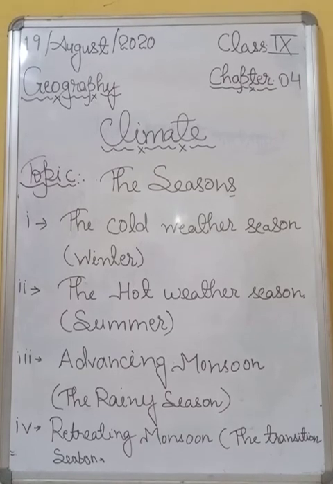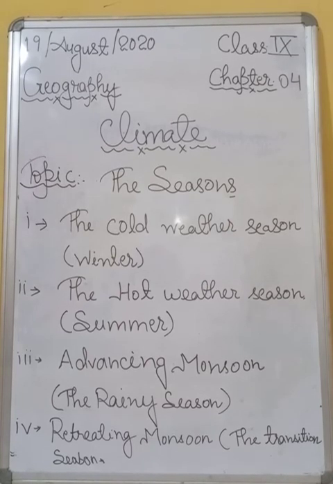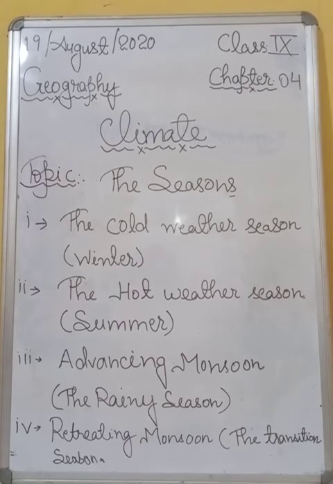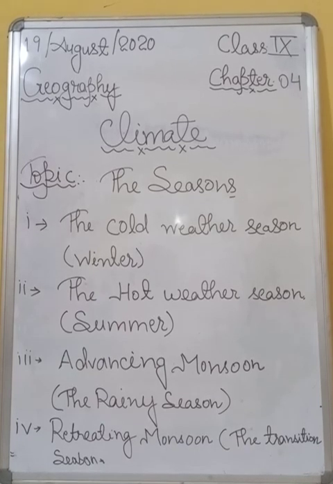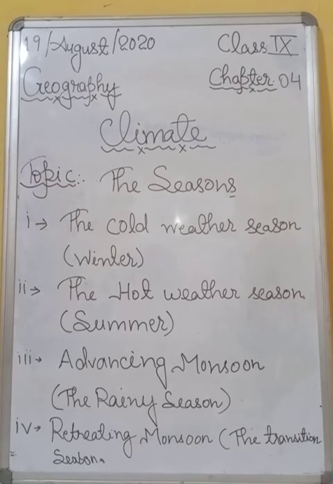Okay, so by the beginning of October, the monsoon withdraws or returns back from the northern plains, and the months of October to November form a transition period or changing period from hot rainy season to dry winter conditions.